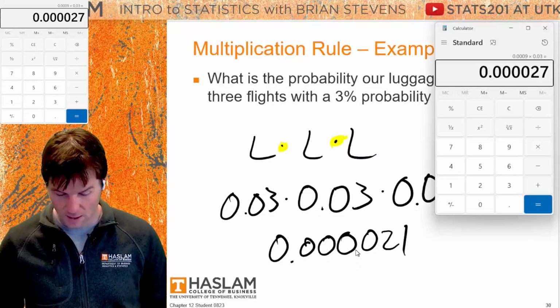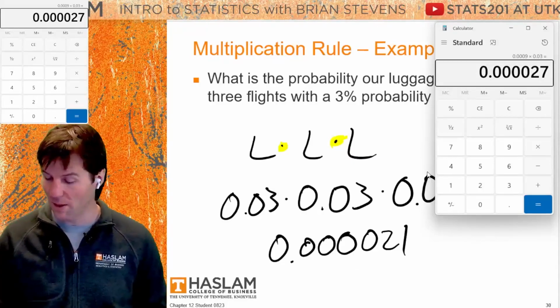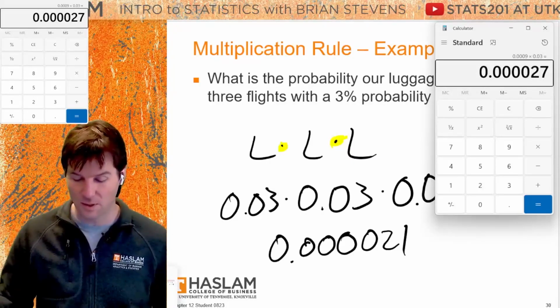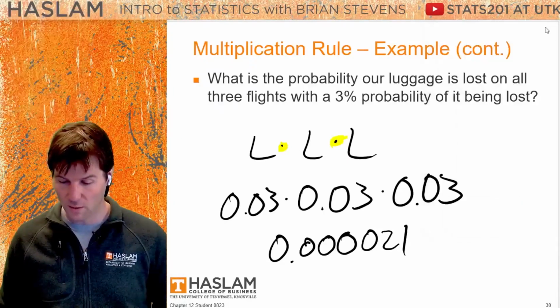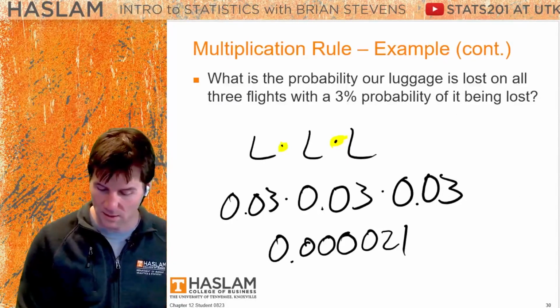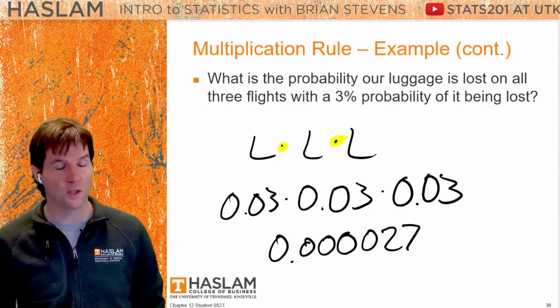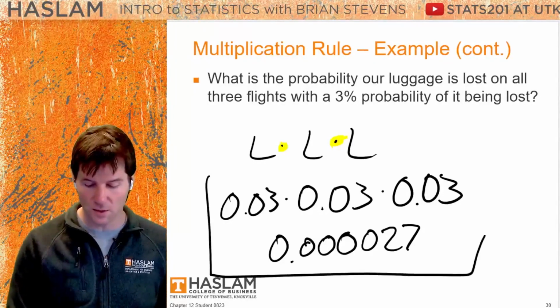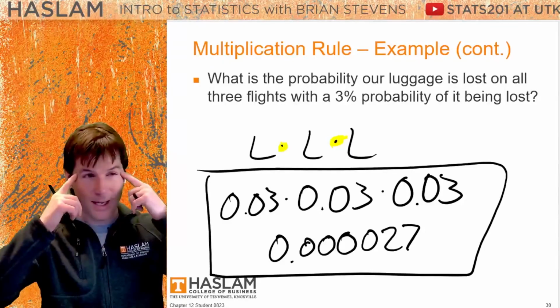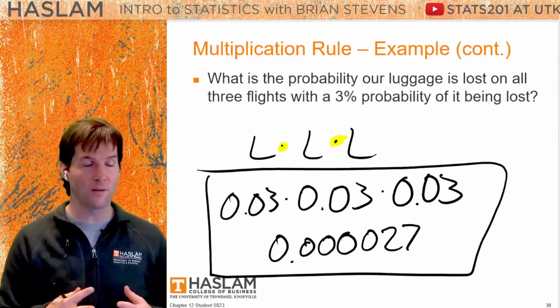It is 0.000027. Oh, it's 27 because I did my math wrong. Close, we almost got it. But it is 27 at the end there because 9 times 3. And there we go. I always like to do a mental check. I try to do it in my head, and if I get an answer close on the calculator, I believe I've done it correct.